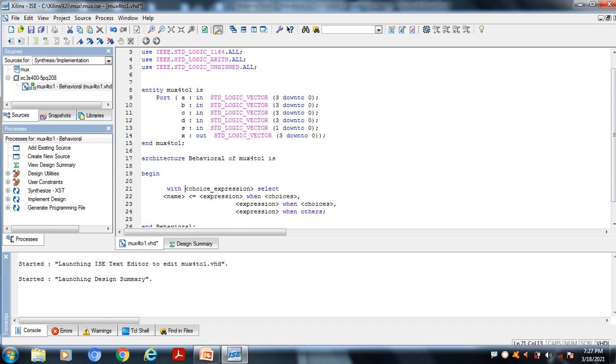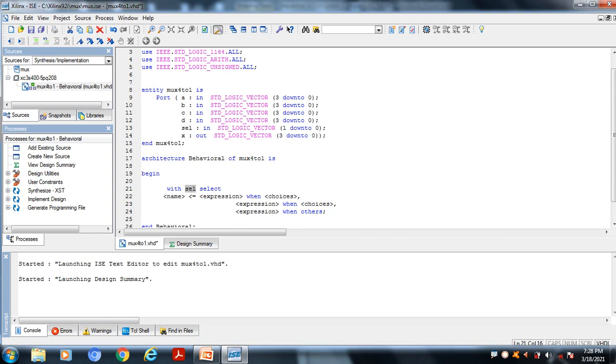With, here the choice expression. In the choice expression it is a conditional signal. The multiplexer will work based on the select signal. So rename it as SEL. Therefore SEL is nothing but the conditional expression. So with, then I give the conditional signal assignment.